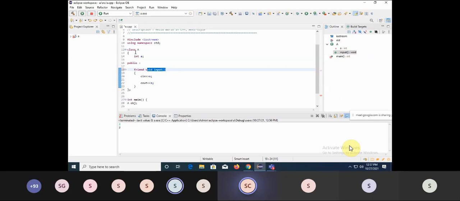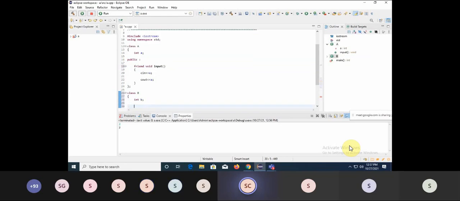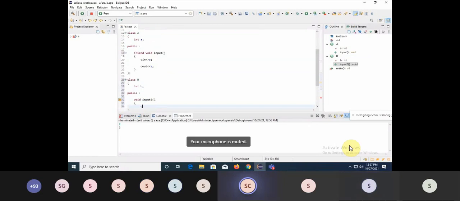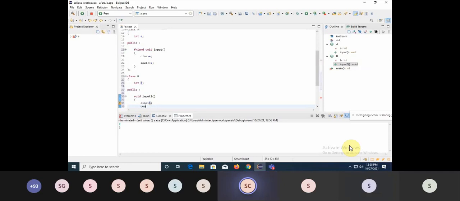Now I'm adding one more class, class B. And here I'm having, for example, integer B. And in the public section, I'm just adding one more, maybe void input 2. And here I will take cin B, cout B. This will be a simple one. Input 1 and input 2. These are the two functions which are there in two different classes.